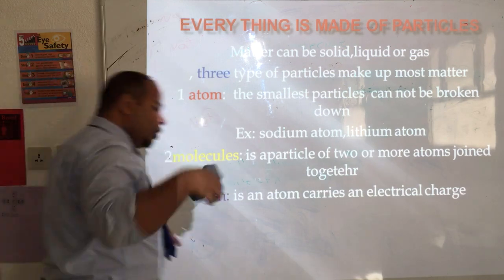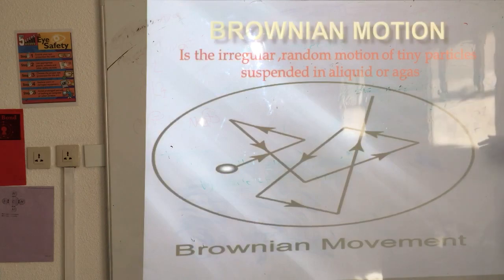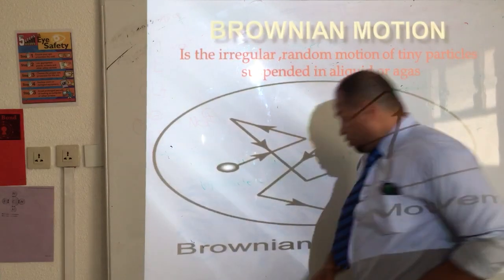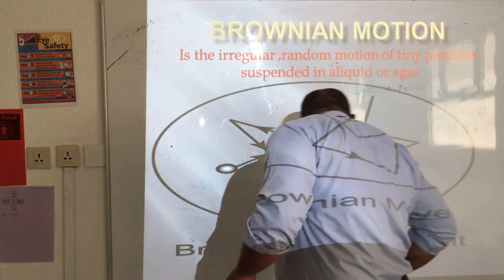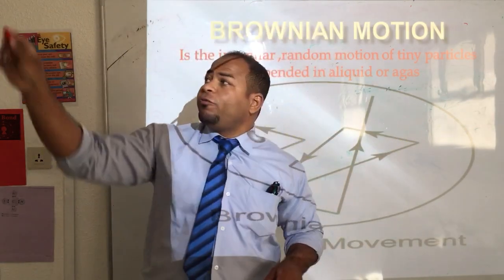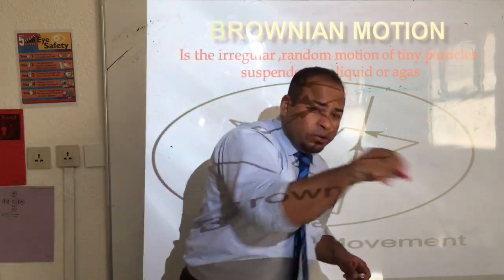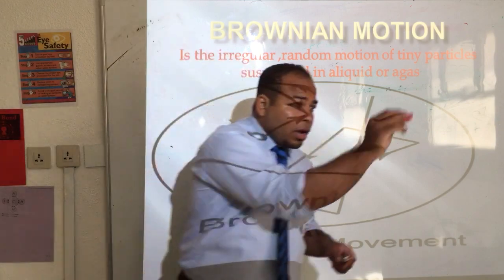Okay? After that, I said we have something called Brownian motion. Brownian motion is random motion of particles. Down, up, right, left, the center.